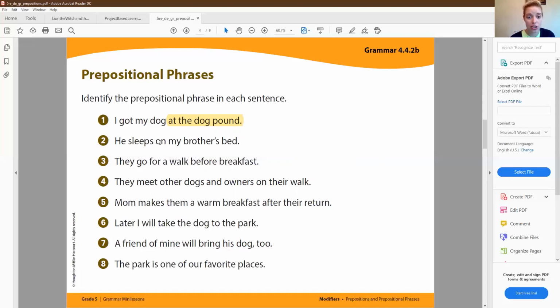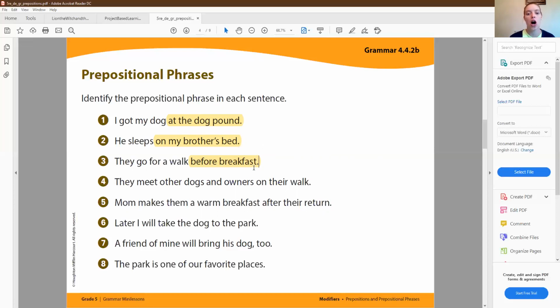On is a preposition, okay, shows location. So on my brother's bed would be your prepositional phrase. Let's look at number three, okay? They go for a walk before breakfast. They go for a walk is a complete thought. Before breakfast is saying when they went for a walk. So before breakfast is going to be your prepositional phrase, okay?